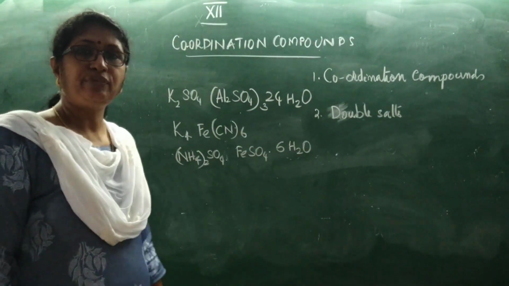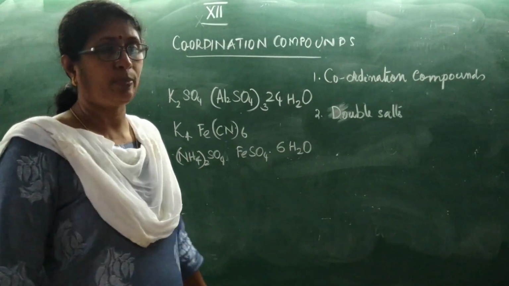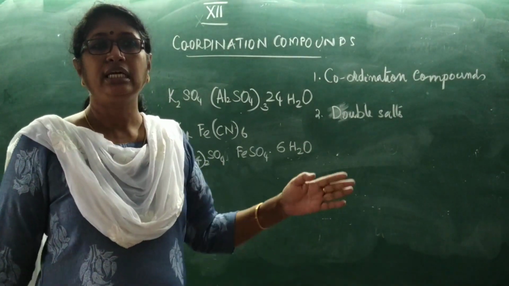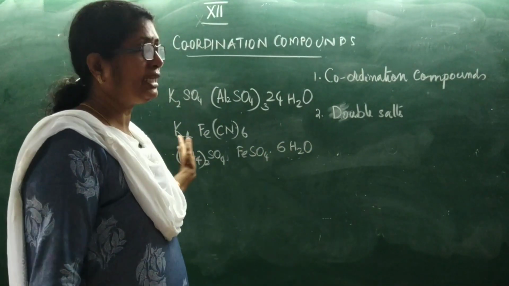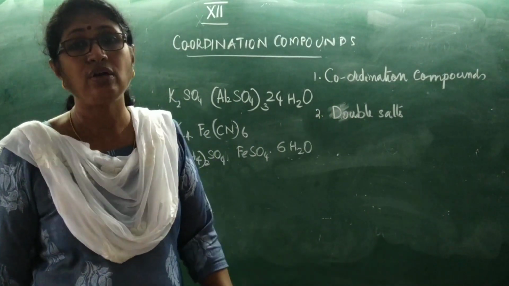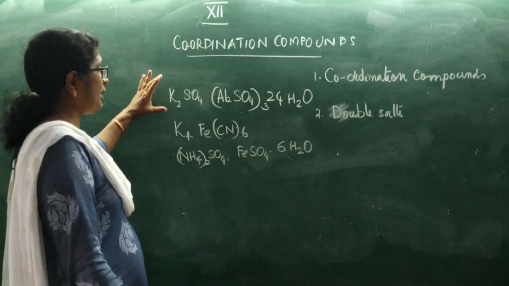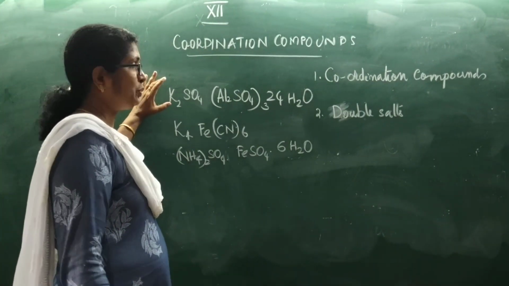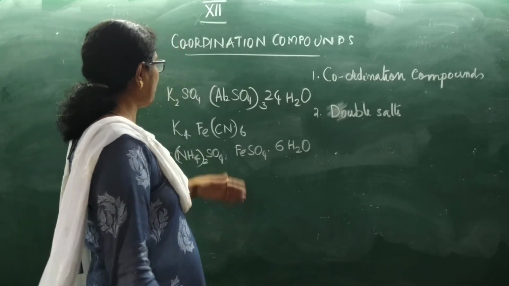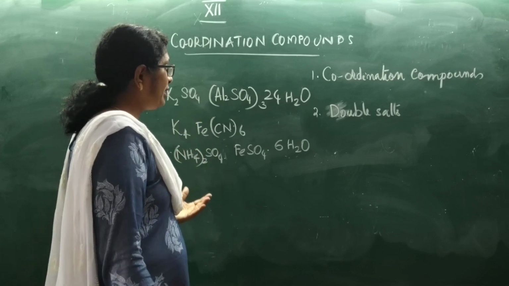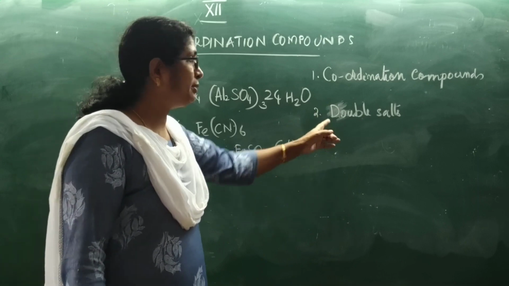See, some salts, if you dissolve them in water, those molecular solids or addition compounds, when they are dissolved in water, will split into corresponding ions. All those present in the solid state will dissolve and produce all the ions present in it. For example, potassium sulfate, K2SO4, Al2(SO4)3, 24H2O. You dissolve it in water, you will get potassium ions, aluminum ions and sulfate ions. Such types of compounds are called double salts.